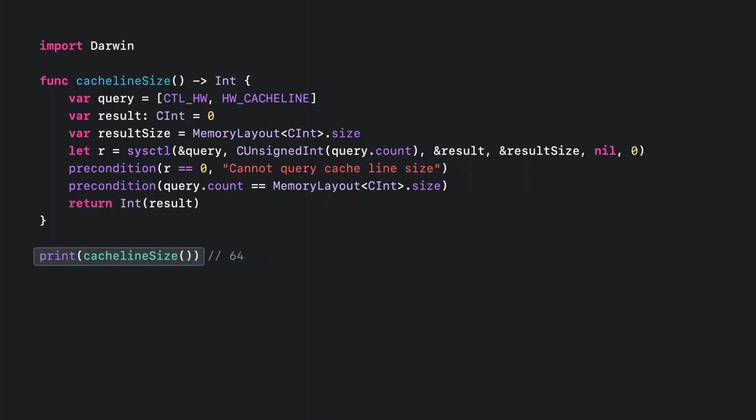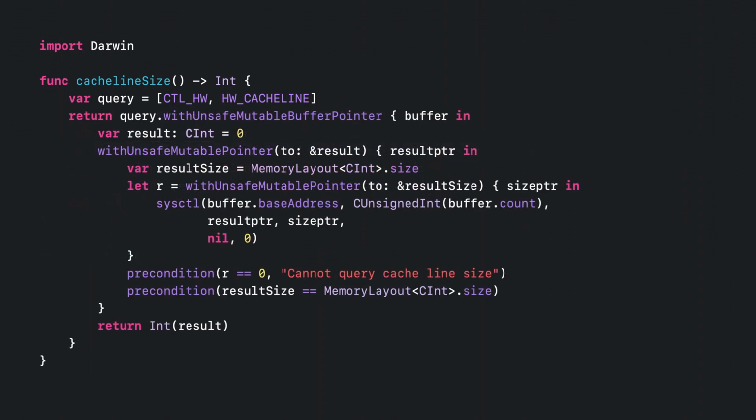As it happens, the cache line is 64 bytes wide on most platforms. Notice how the unsafe parts are neatly isolated into the single function call. Of course, we could also choose to expand this code into explicit closure-based calls. It would look something like this. This code is functionally equivalent to our original version. Choosing between the two styles is mostly a matter of taste.